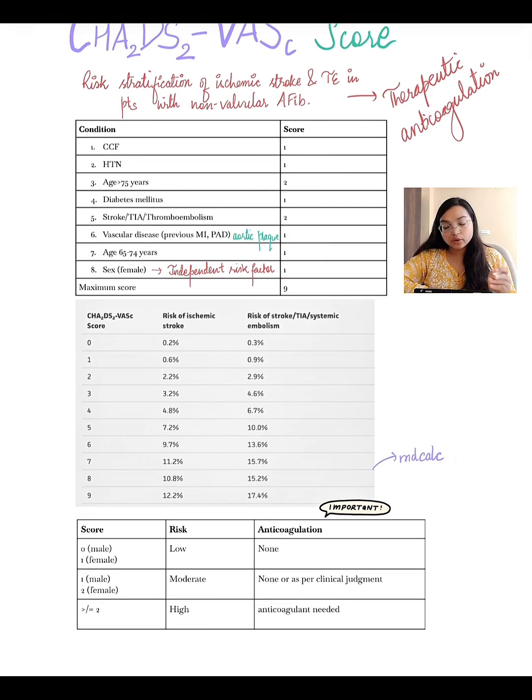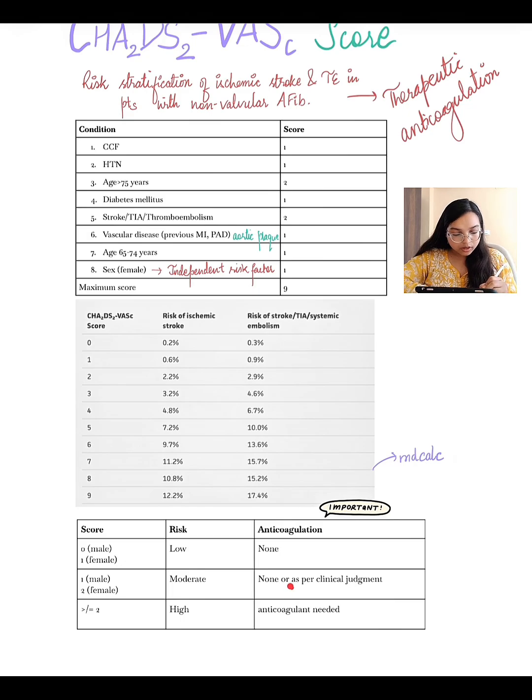According to the score, if the score is 0 in case of male and 1 in case of female, that is considered a low risk for the development of stroke or thromboembolism. So no anticoagulation is recommended for score 0, or 1 in case of female. If the score is 1 in male and 2 for female, then that is considered moderate risk. And in cases of moderate risk, we prescribe anticoagulation therapy based on the individual risk factors.